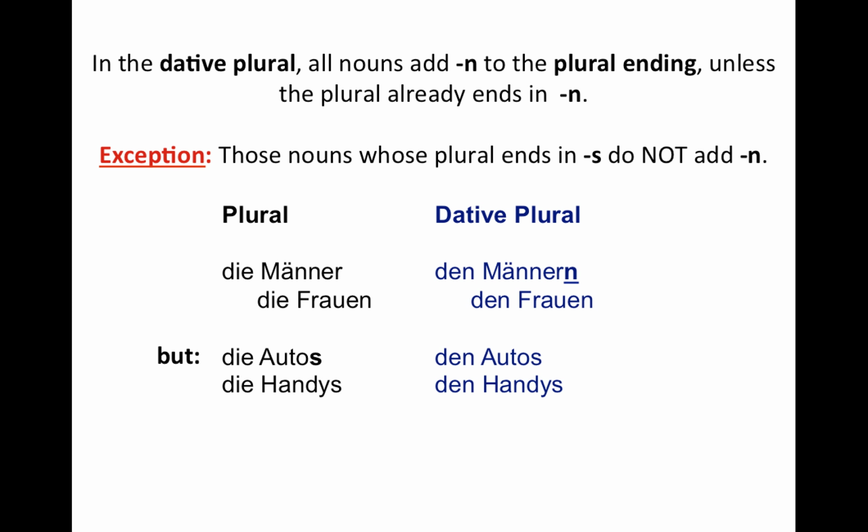And then we have those that might also end in an S in the plural, and there this doesn't happen, because we can't have Autosen. It's Autos and it stays Autos, Handys and it stays Handys. Alrighty?